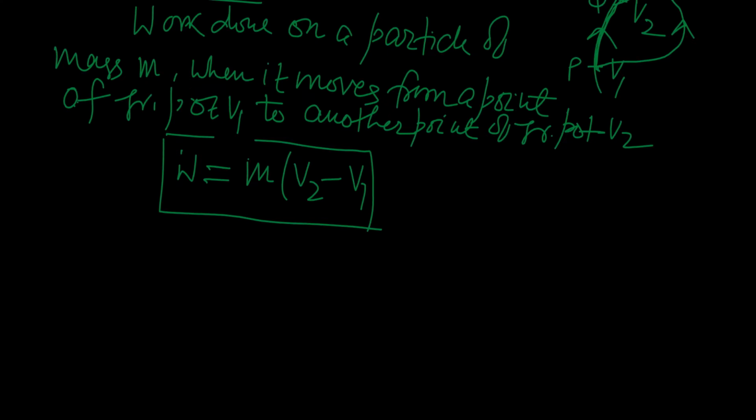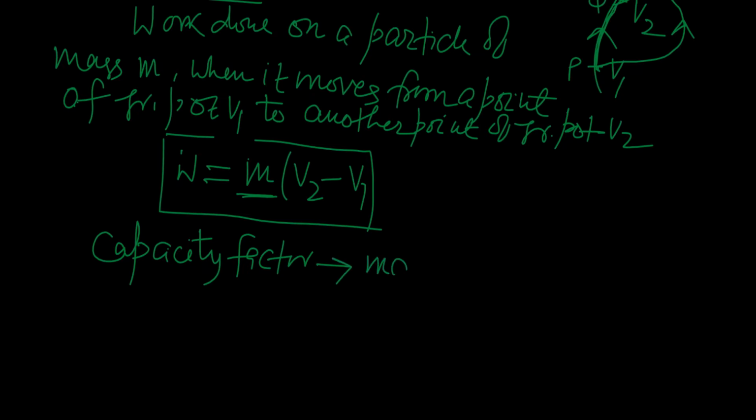So as I have told you, this capacity factor is in fact the property of the particle or the system itself. So in this case, capacity factor is mass. In case of gravitational potential, what is the capacity factor? It is mass of the particle or system.